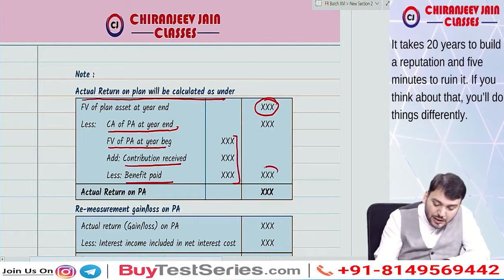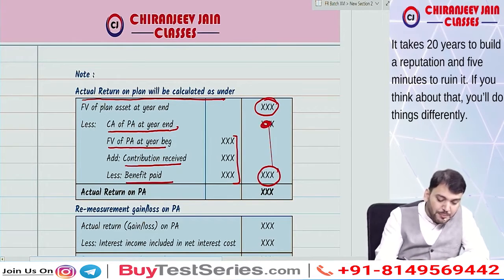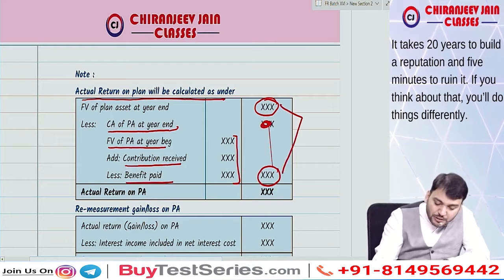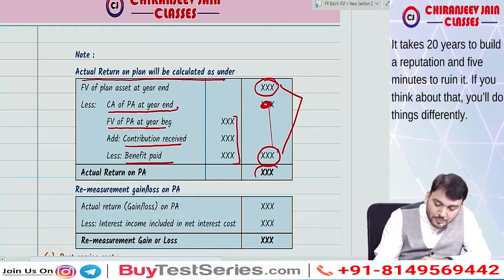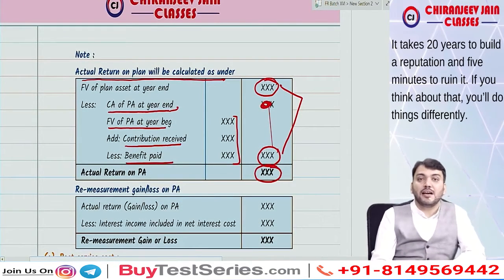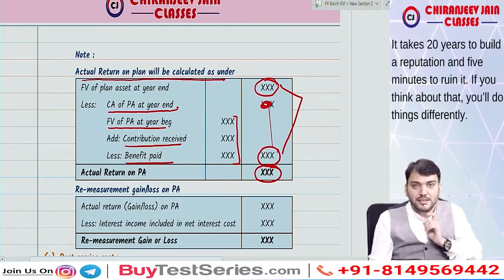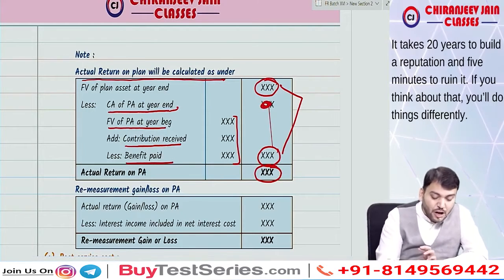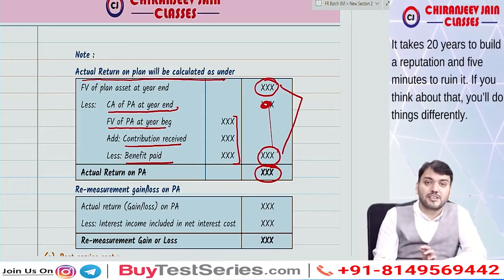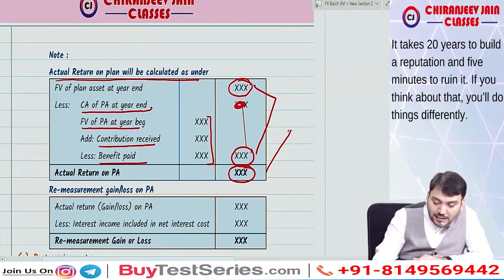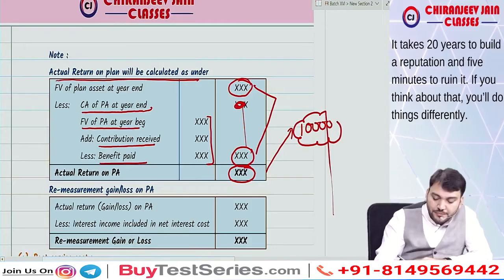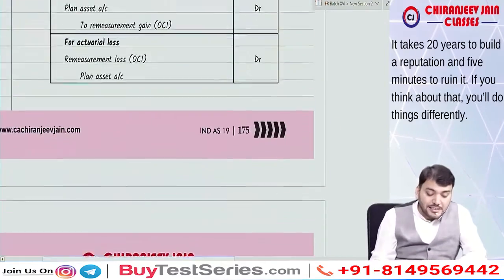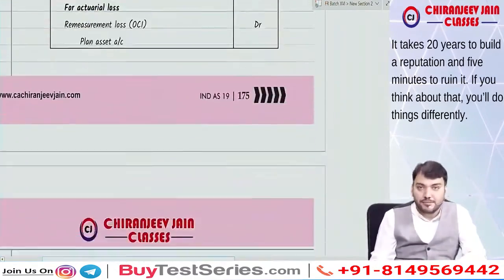Correct now. If you compare these two amounts, then the difference between these two amounts will be the actual return on plan asset. Understood? You can see we have not adjusted interest income. So this becomes total return. Now suppose your total return is 10,000. Correct? And interest income is calculated based on discount rate.